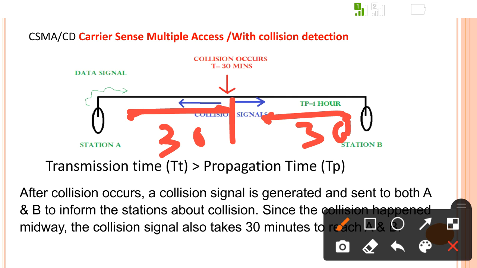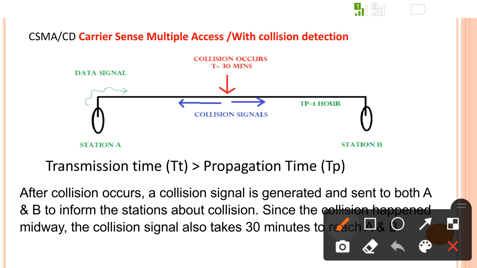To be aware of that collision, the collision signal has to be received back at station A, which also requires a time, that is also 30 minutes. So at least 1 hour is required for station A and station B to become aware that the collided signal has reached the respective station. That means the propagation time is 1 hour, and to be aware that the signals collided, it requires at least 1 hour. This is the position.